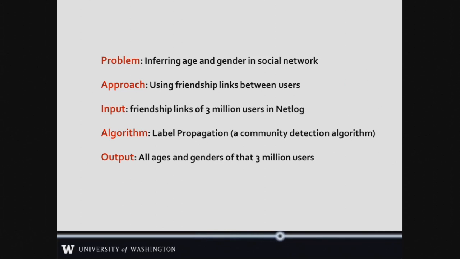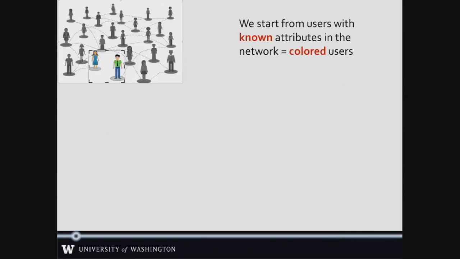In order to make that more clear, I'll show you a high-level illustration of how our model works, and then I'll give you an example of how we get these results. When we want to predict any attribute in social networks, the problem is there's only a limited number of people who express their attributes. But that's okay, we can work with that. We start from those people.